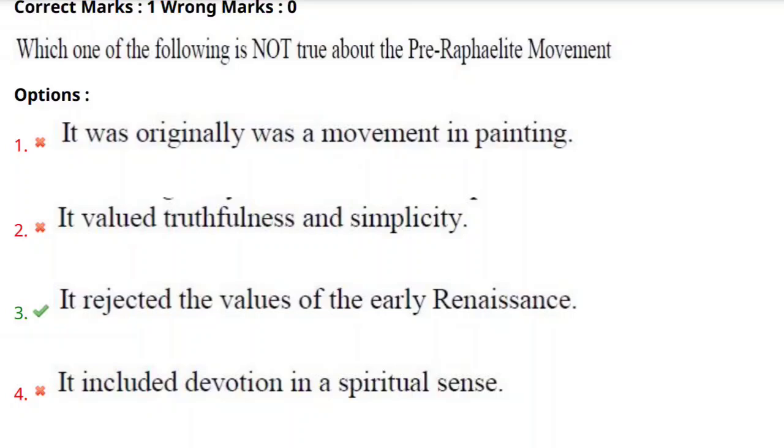And Dante Gabriel Rossetti's sister, Christina Rossetti. This is all about the Pre-Raphaelite Brotherhood. This is very important for your entrance exam and any other exams related to English. So this is all about the 60th question.